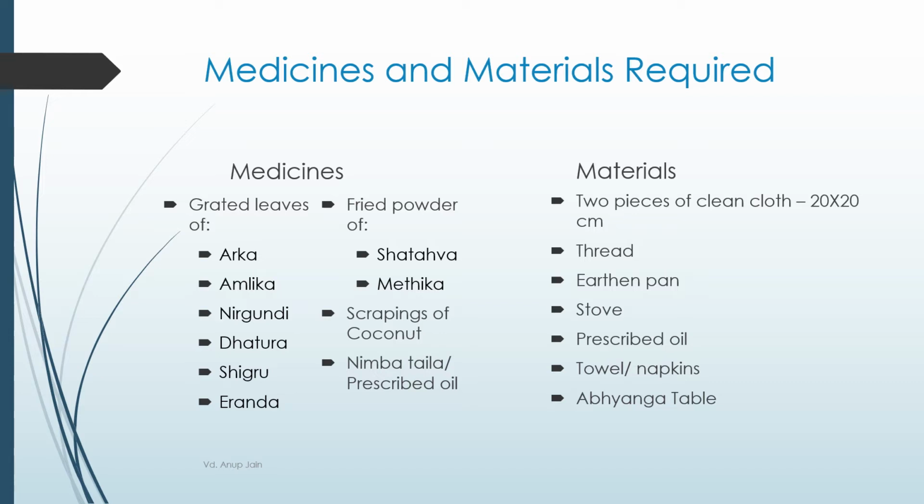Fresh leaves grated of Ark, Amlika, Nirgundi, Datura, Shigru and Erand. Powder of Shatawa, Methika, scrapings of coconut, prescribed oil, garlic, coconut, etc. Materials which will be required are cloth pieces, thread, earthen pan, stove, towels, abhyanga table, lighter, apron, etc.